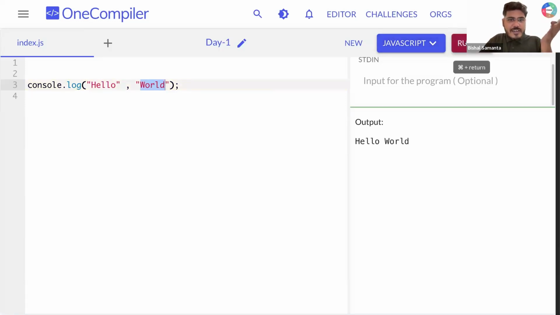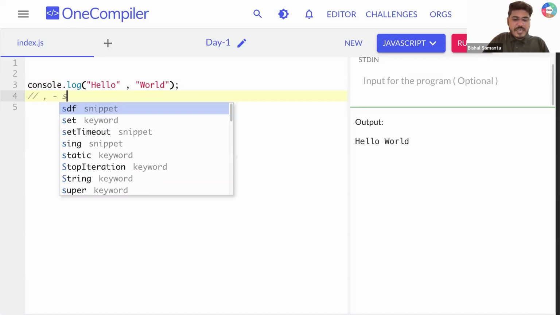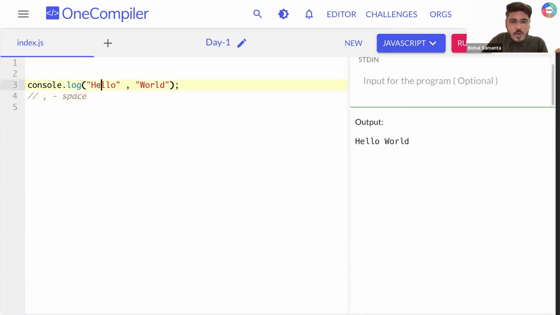So now if I run this thing, can you see this comma? This comma is giving me a space, yes or no. So this comma that I'm writing here gives me a space. So hello, after that I'm having a space because I'm using a comma. After that I'm having world, right? So if you are thinking you are supposed to get hello, then a comma, then world.